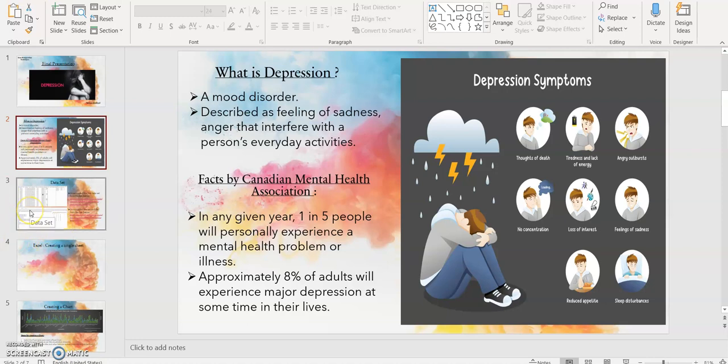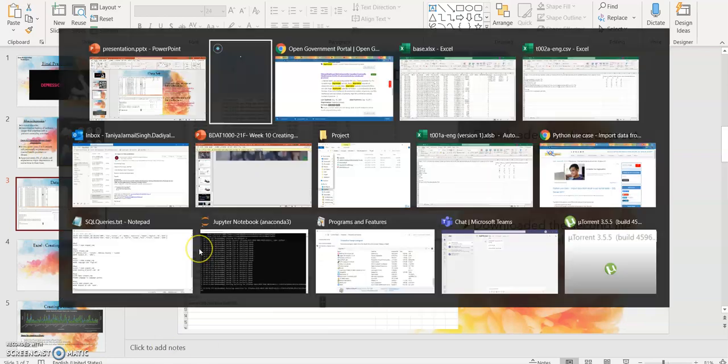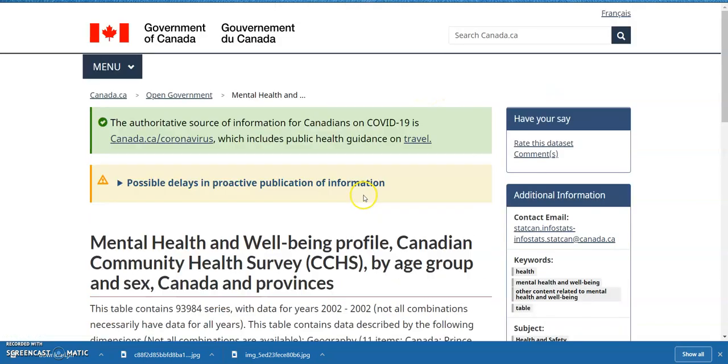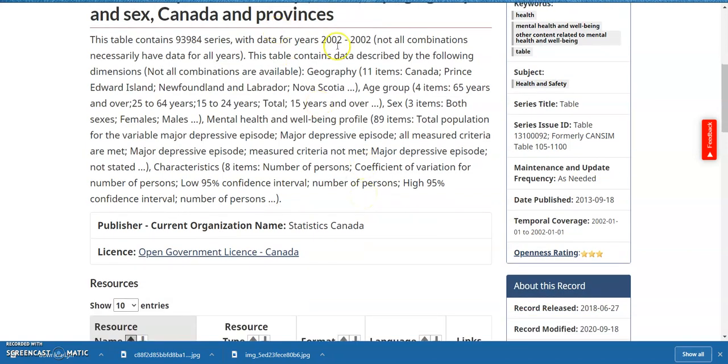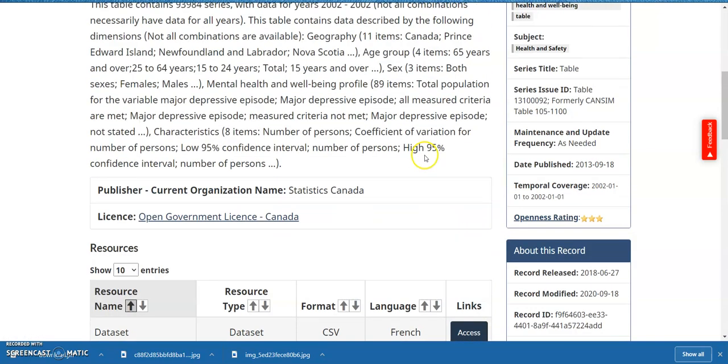Now the first step for analyzing my depression data is downloading a data set. I have downloaded two different files. The first file is downloaded from Open Canada Data. I'll just show it. This is the Mental Health and Well-being Profile of the Canadian Community, the data that I have downloaded. This data is for the year 2002, and I have downloaded the CSV file over here.